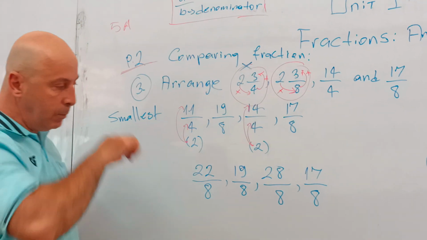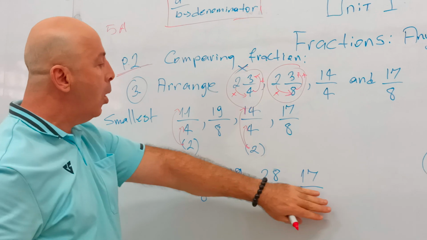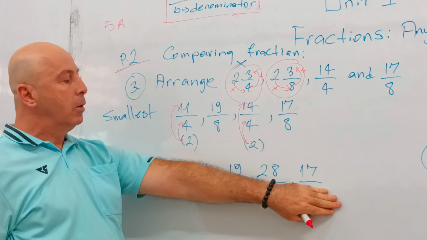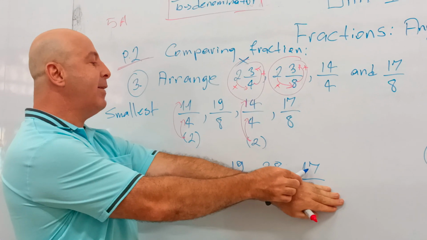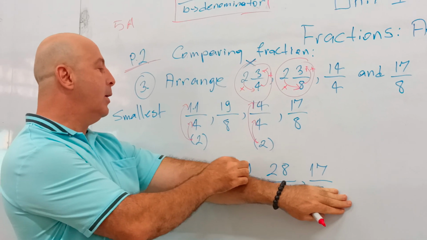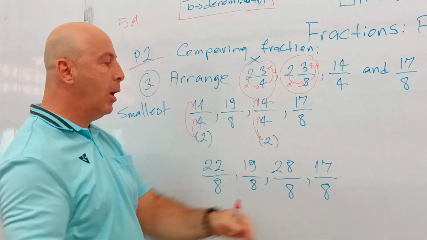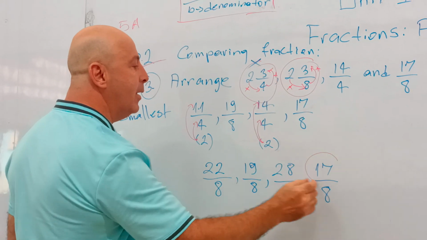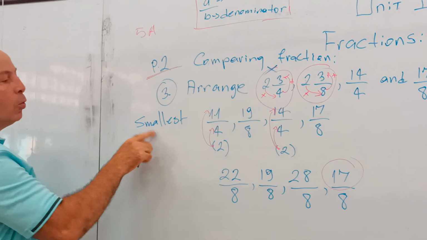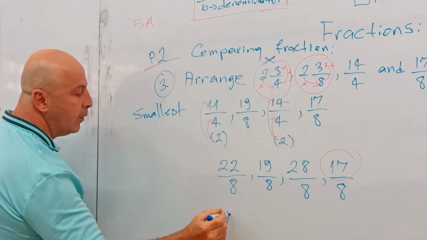Now I want to see which one is smaller. I have 17, 28, 19, and 22. Which one is smaller? Obviously, 17 is the smallest number, so I want to write that one first. This one I write first.